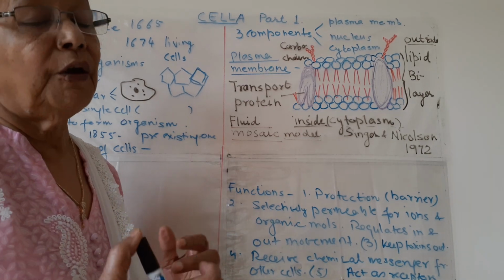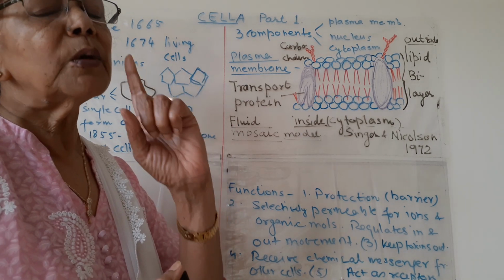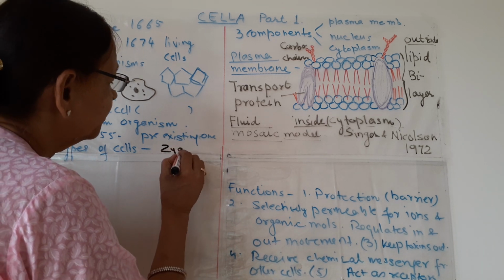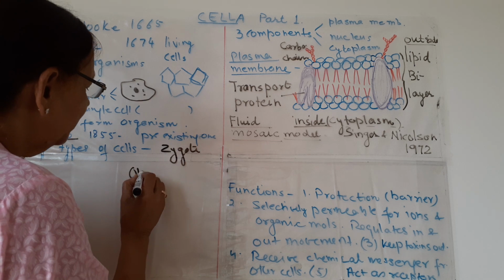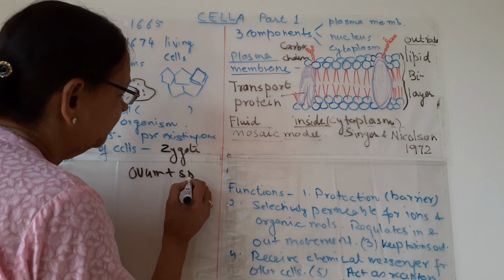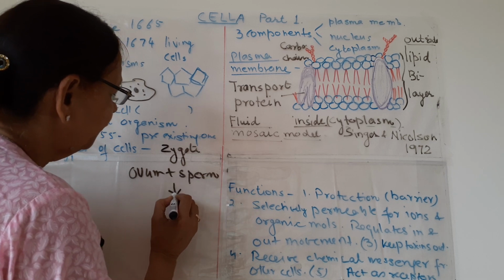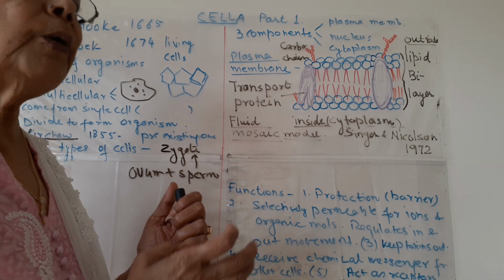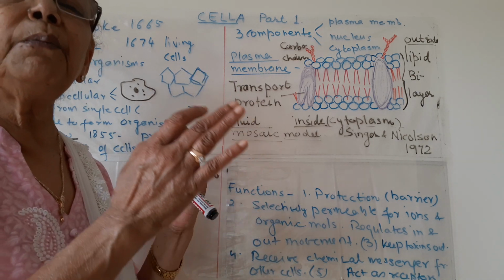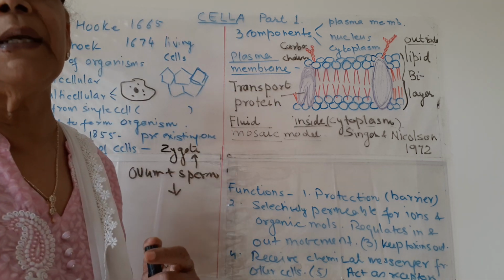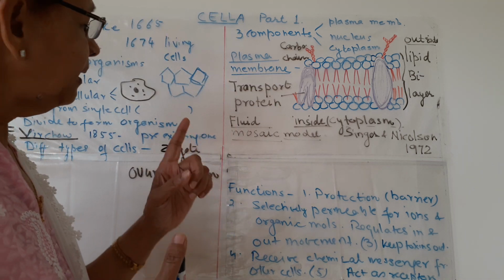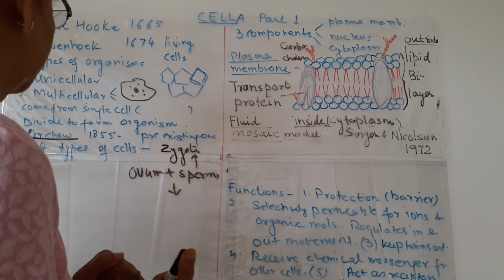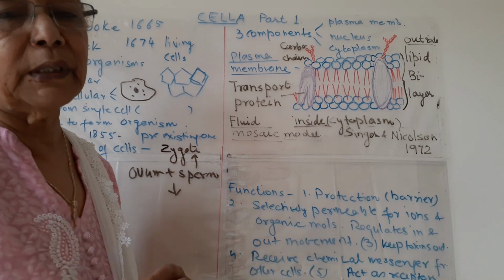We are human beings. We also come from a single cell, and the name of this cell is zygote. All of you know, when the ovum and sperm fuse during fertilization, they form this zygote. This is the single cell, and this zygote divides again and again, millions of times, and a complete human being is formed. So initially a single cell is there which converts into a complete organism. This is something about the cell.